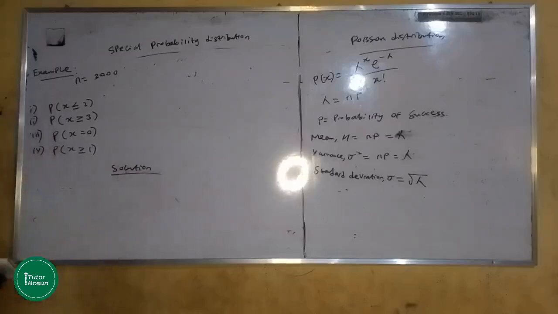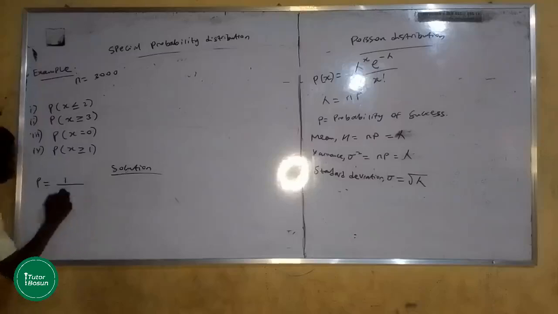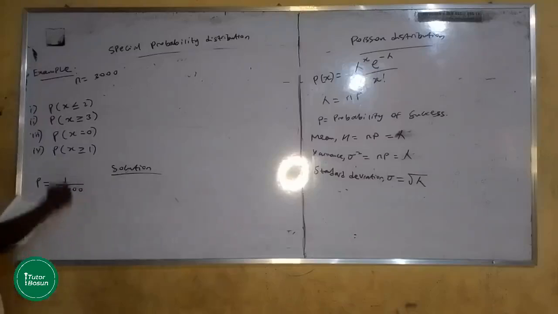But we are given information we can use to calculate the probability of success. The question says 1 out of 1,000, that is 1 person out of 1,000 people reacted. So the probability of success is 1 over 1,000.